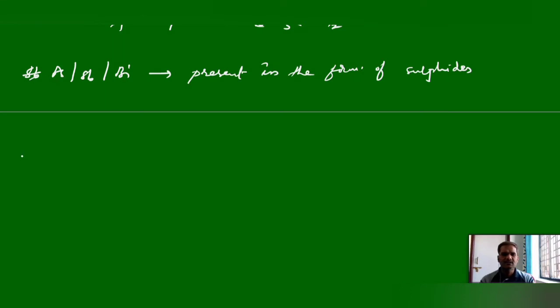Next, if you see the physical state of these elements, nitrogen exists in the diatomic gaseous state. Nitrogen is a diatomic gas, the atomicity of nitrogen is 2.